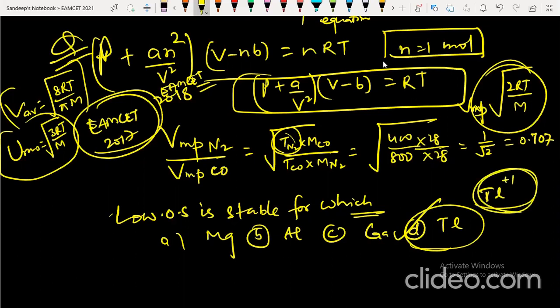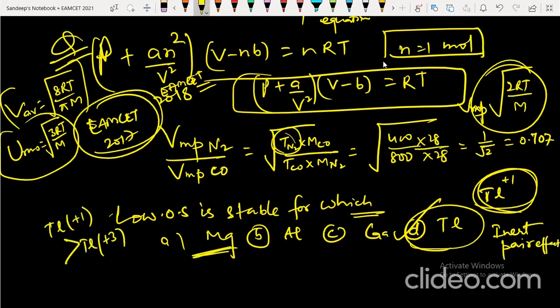So +1 is very stable for thallium due to the inert pair effect. So you can easily solve this: thallium +1 is more stable than thallium +3. Whereas the +2 state is stable for magnesium, and +3 for aluminum. And +1 is stable for gallium also, but not as stable as thallium. So keep this in mind. This was another beautiful question which was asked. So these are the questions that they are asking.